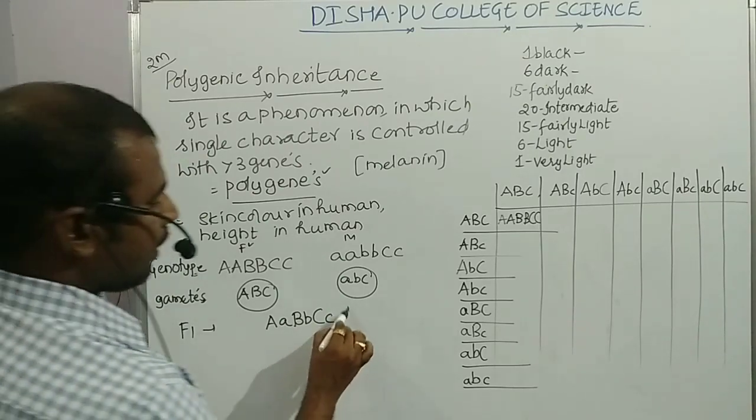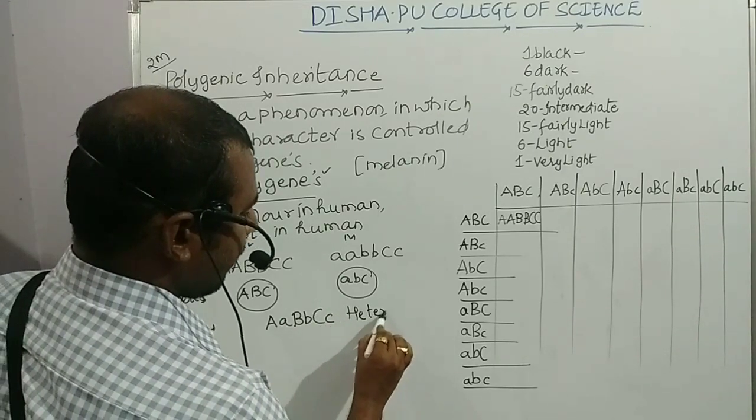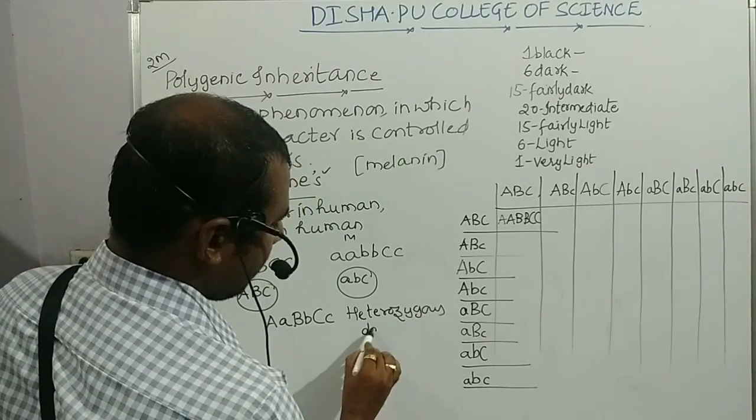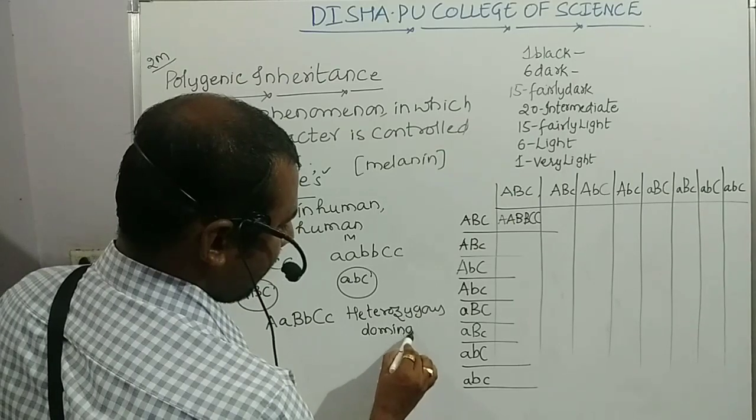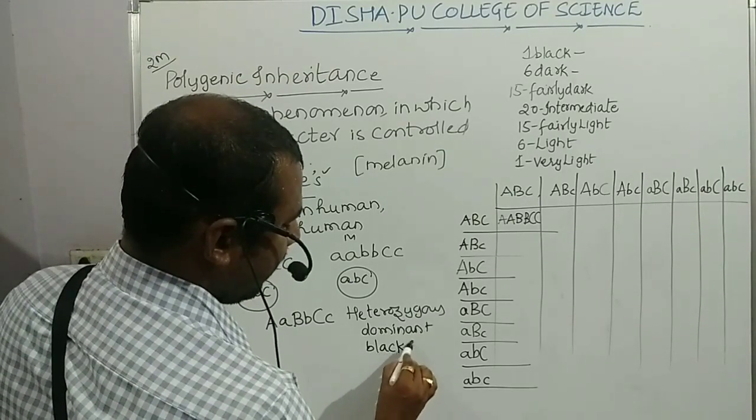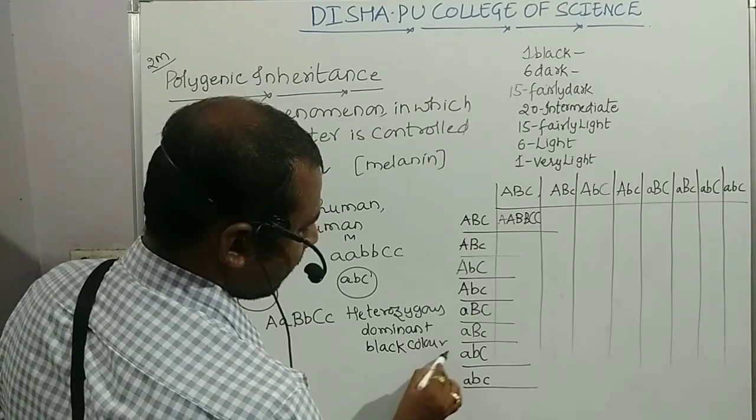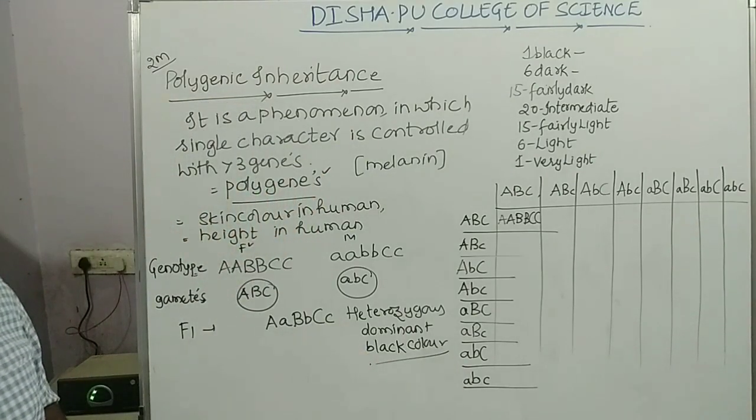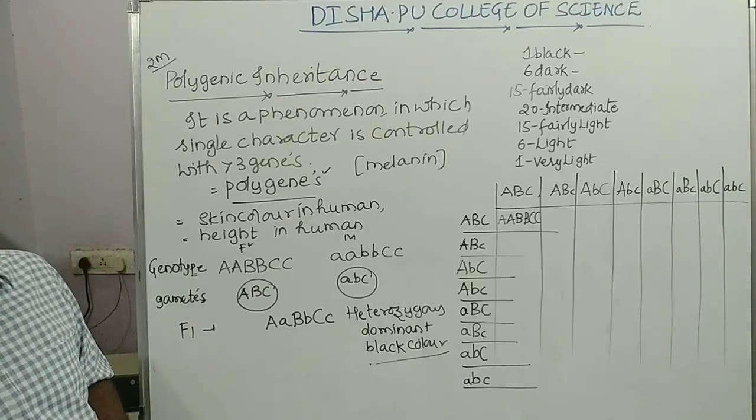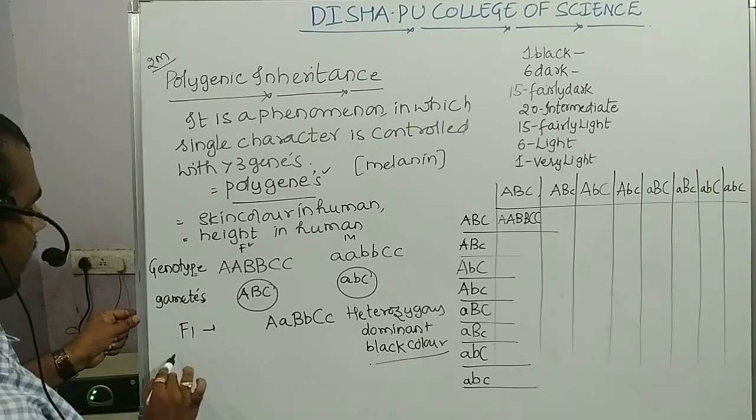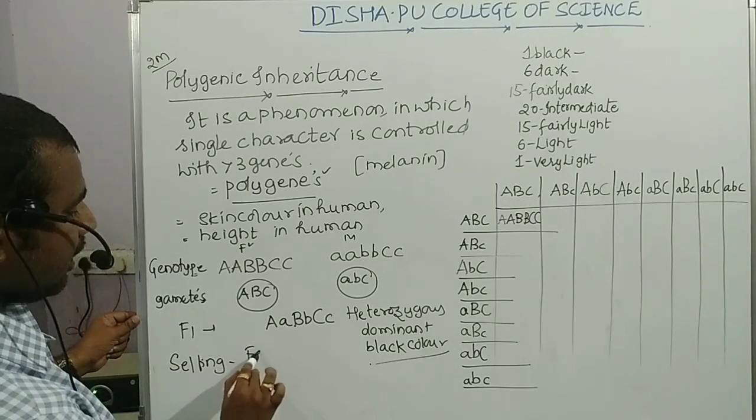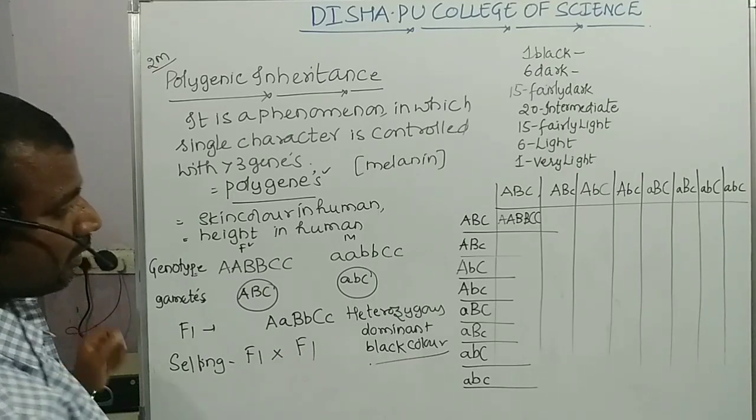Clear, students? Now after fertilization in the F1 generation, the individual is found with a heterozygous condition like this. So here heterozygous dominant, black color individual will be seen. Black color individual will be seen at the F1 generation. Now for raising the F2 generation, again what do we have to do, students? Selfing. So in selfing, F1 is crossed with what?